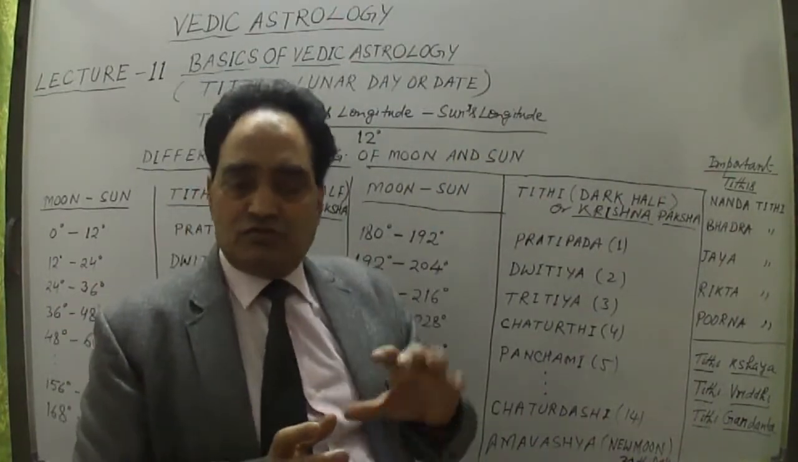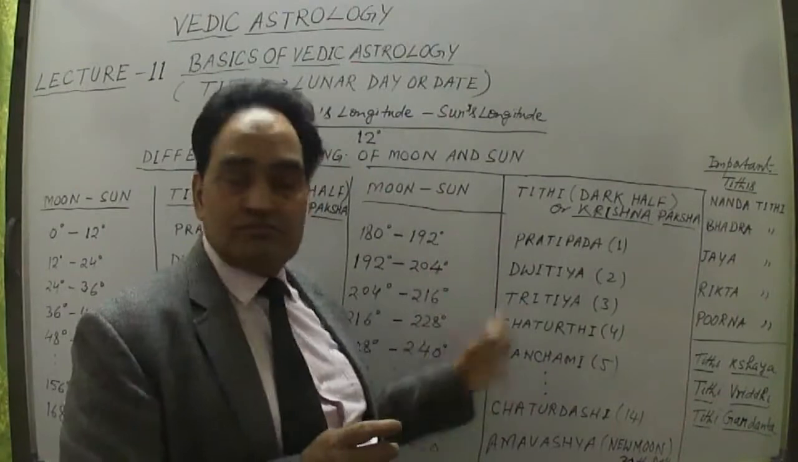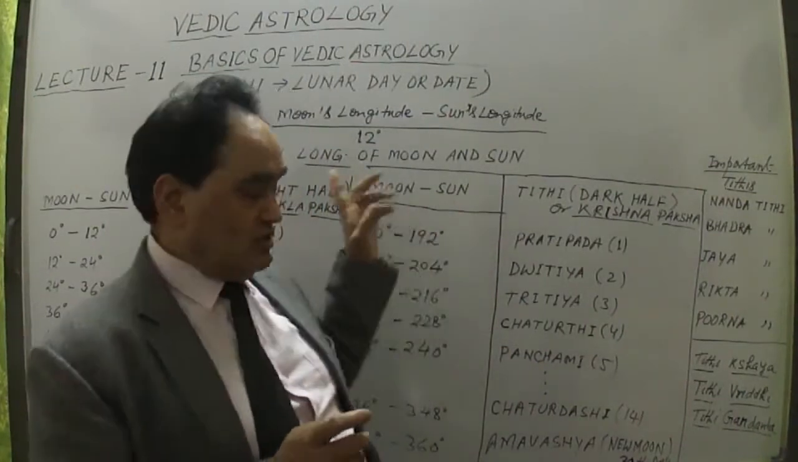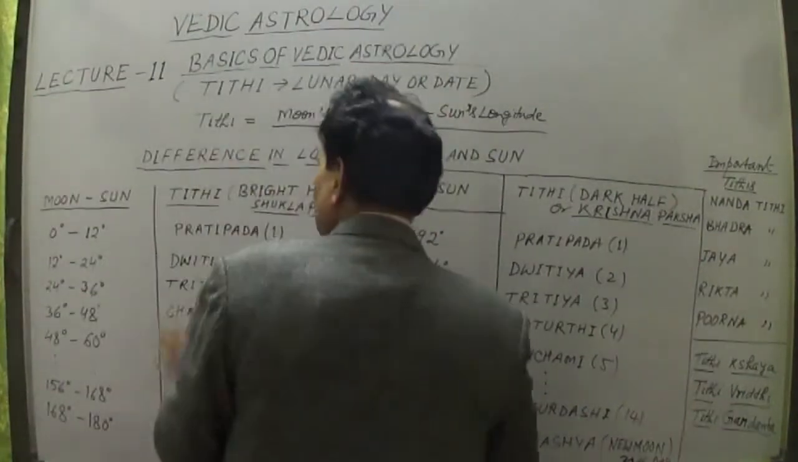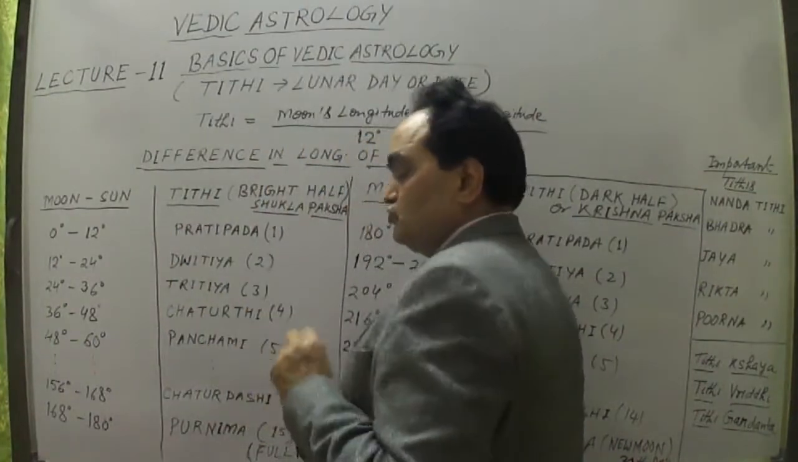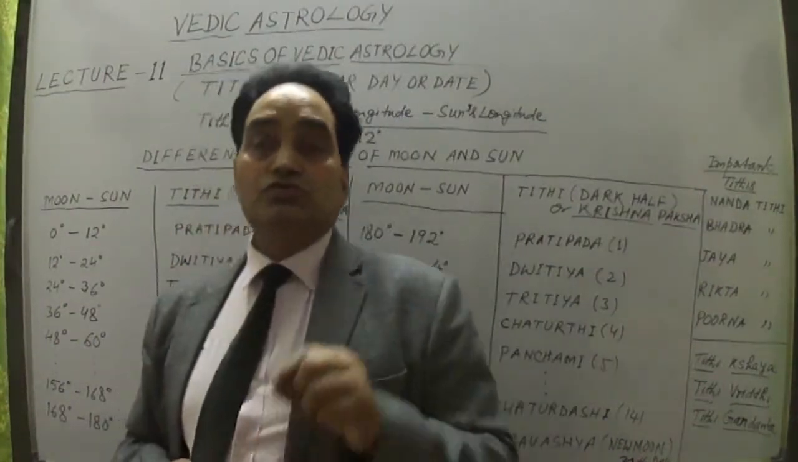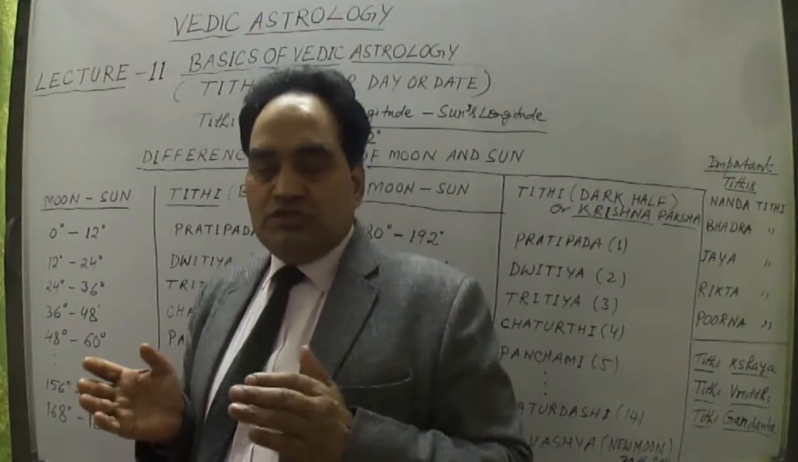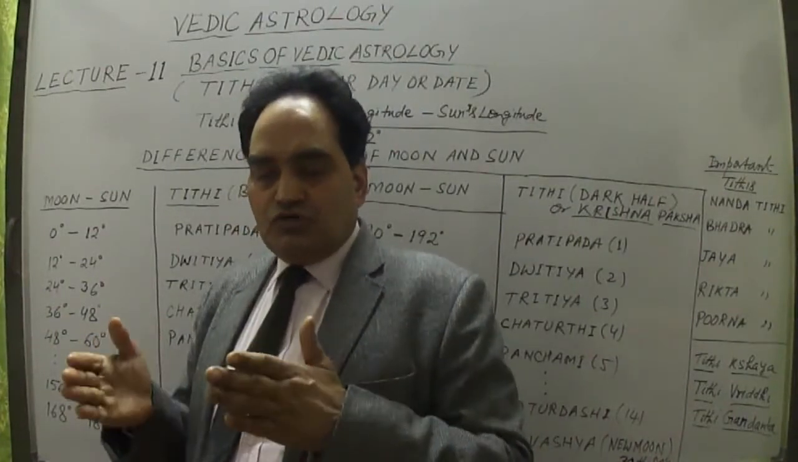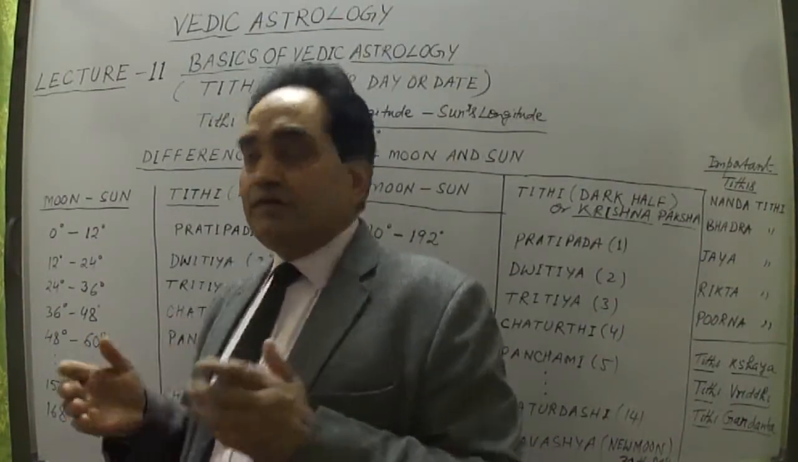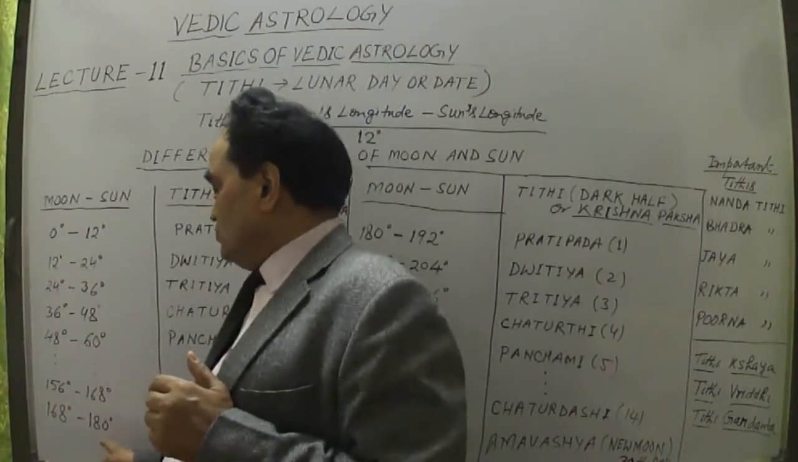But first let me talk about what the Tithis are. This is the bright half, or Shukla Paksha. Shukla Paksha is from 0 degrees to 180 degrees, when the difference of the moon's longitude and the sun's longitude is in between 0 degrees and 180 degrees.